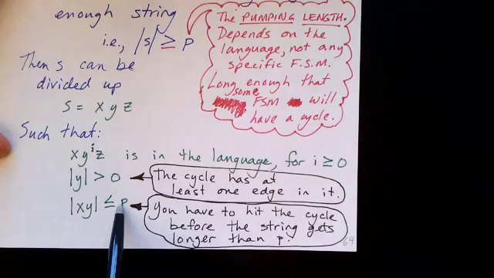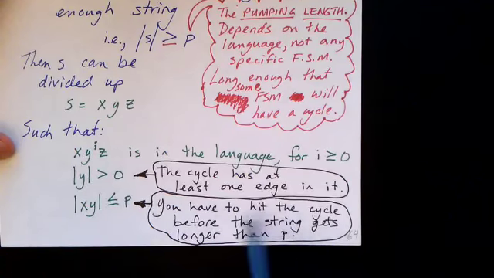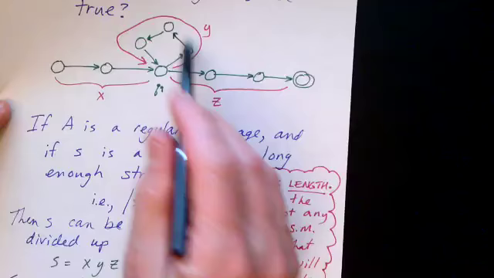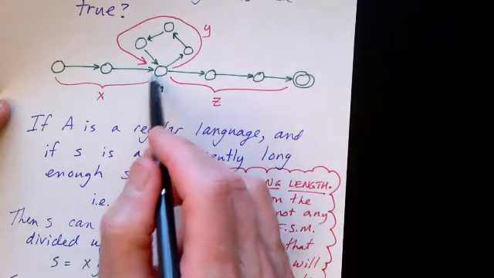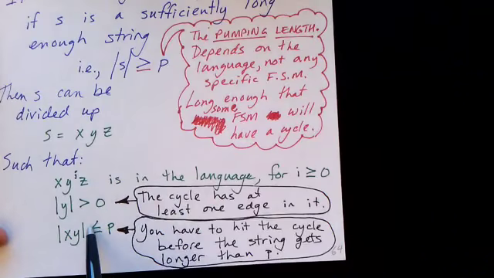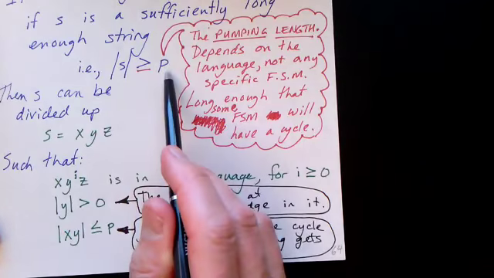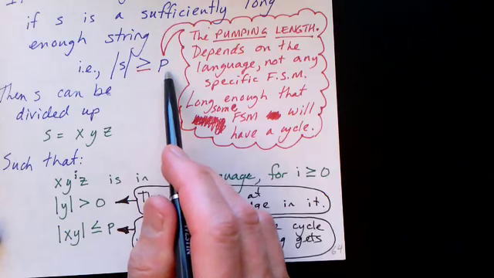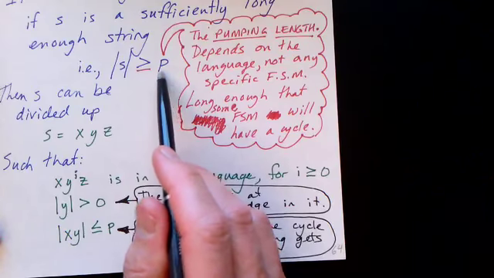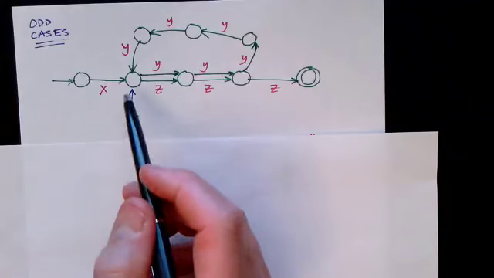And the other thing is that the length of x and y combined has to be less than or equal to p. In other words, you have to hit the cycle, you have to encounter the cycle before you go through too many symbols. In other words, before you go through p symbols, you have to actually encounter the cycle. Okay? So we know these things are true for every language that's regular. If the language is regular, there is a length p. We may not know what it is, okay, but there is a p that exists. Let's try and think about some special cases of this loop.